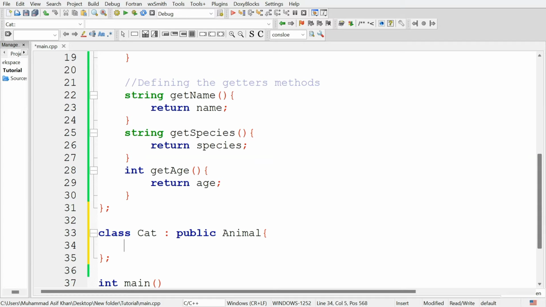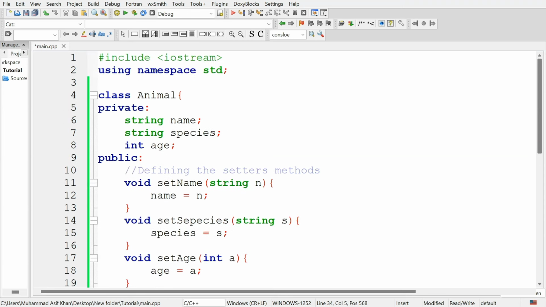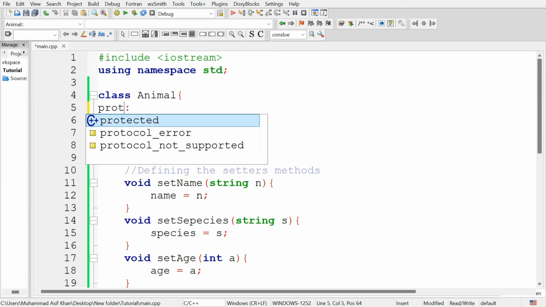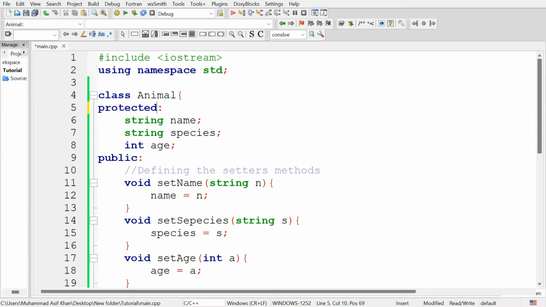So after this, define some new methods in this class. First, declare some attributes of this class and then the methods like getters and setter methods for that attribute. Keep in mind one thing: if you want to access the attributes in the inherited class or derived class, you must place the attributes in the protected access specifier.